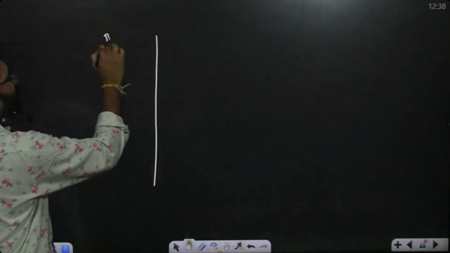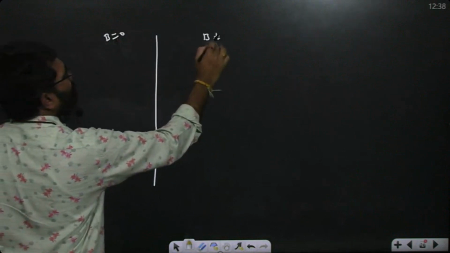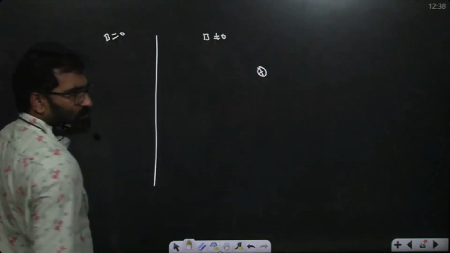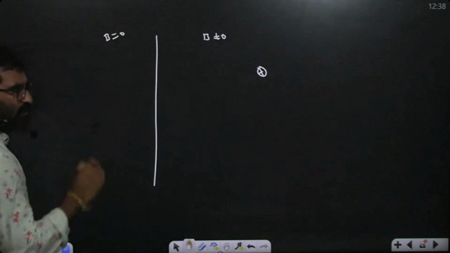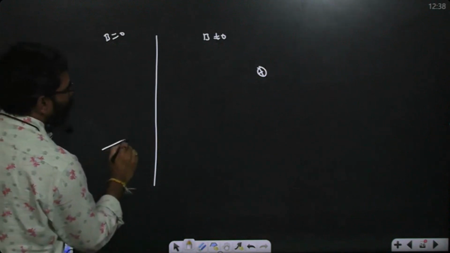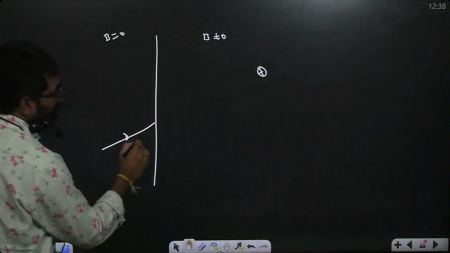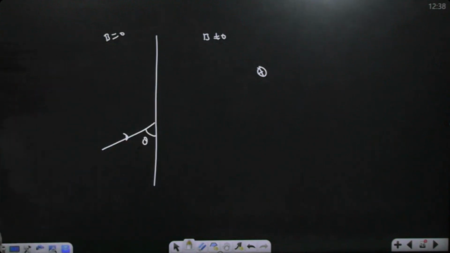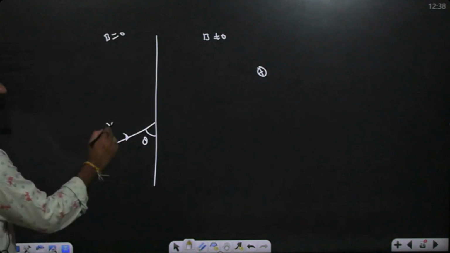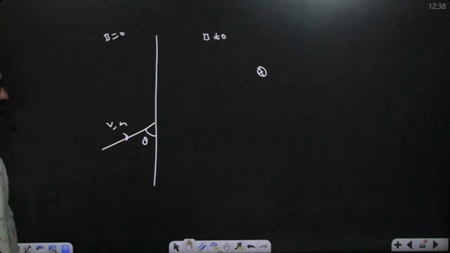This is the magnetic field free region. The magnetic field is not zero, but always you consider a positive charged particle. I project it like this, making an angle theta with the boundary line, with speed v and mass m. I am projecting at theta with the boundary line, not with the magnetic field. The magnetic field is into the plane only. What is the angle between v bar and b bar? 90 degrees. But this theta is with the boundary.